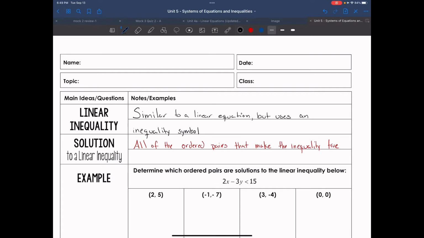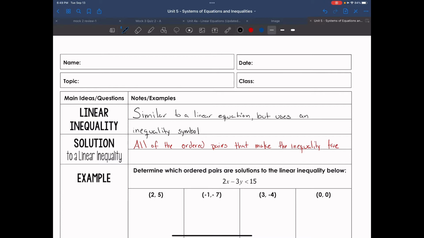Good evening. We're going to work on graphing linear inequalities. Linear inequalities are similar to linear equations, but use an inequality symbol. The solutions of inequalities are all the ordered pairs that make the inequality true.